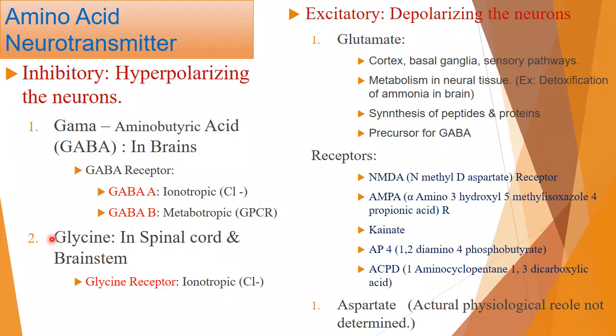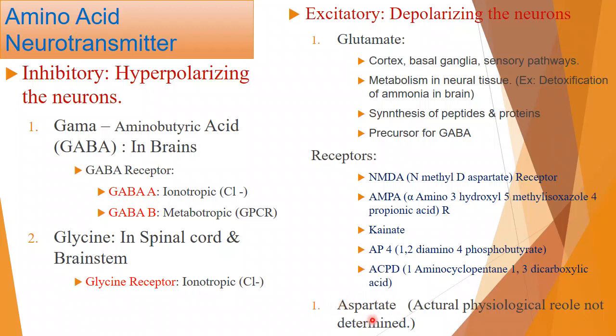This glycine is mainly available in the spinal cord as well as the brain stem, the cerebellum as well as the medulla. And for excitatory neurotransmitters, we have glutamate and aspartate. Remember, again I am telling you, inhibitory neurotransmitters we have GABA, gamma aminobutyric acid, and glycine. Excitatory neurotransmitters we have glutamate and aspartate.